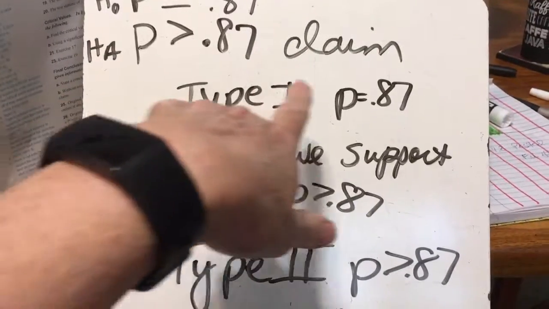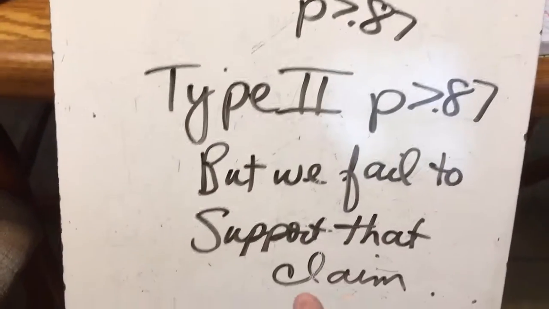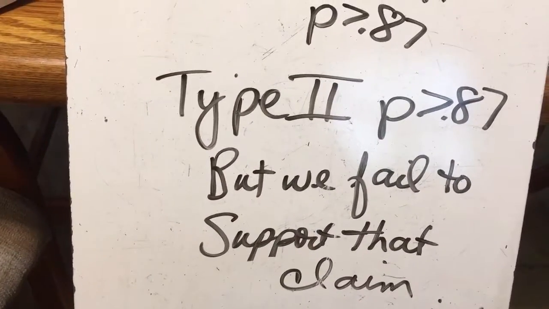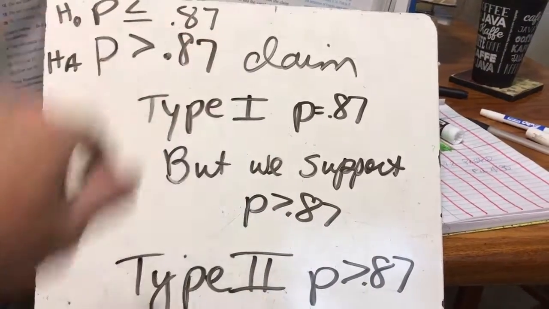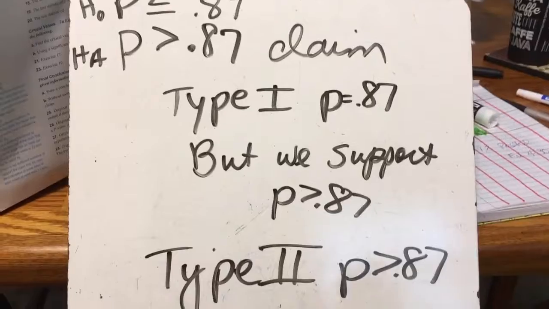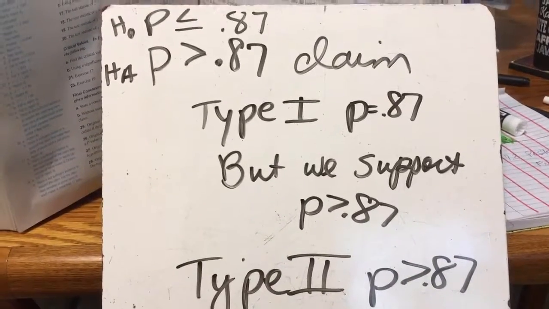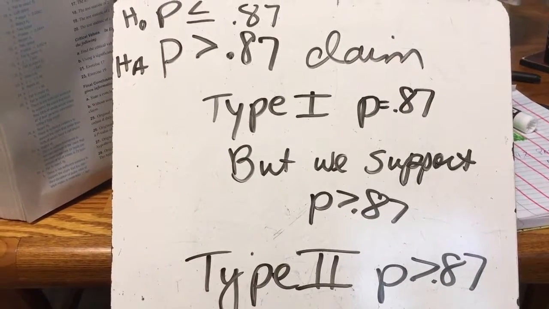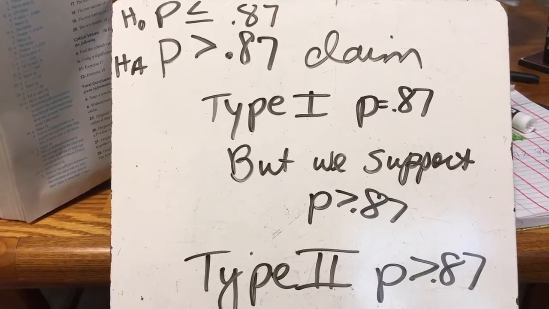In other words, the claim is true, but instead we fail to support that claim, because we fail to reject H sub O. So that is your type 1 and type 2 errors, and that is all of the homework in 8.1.